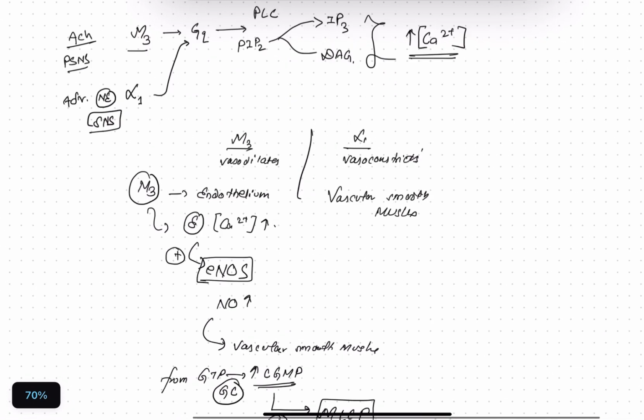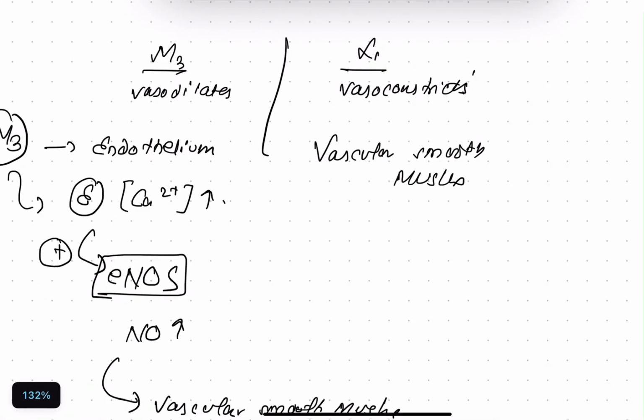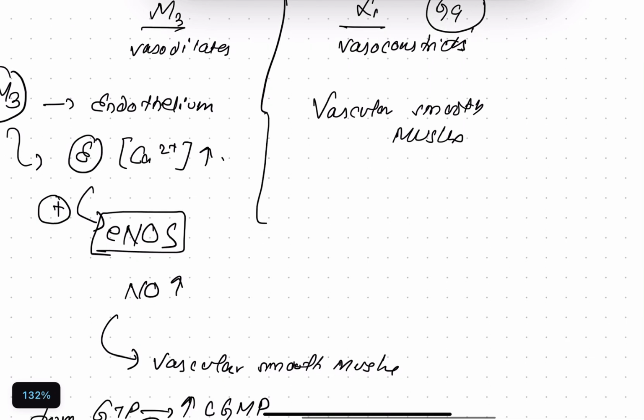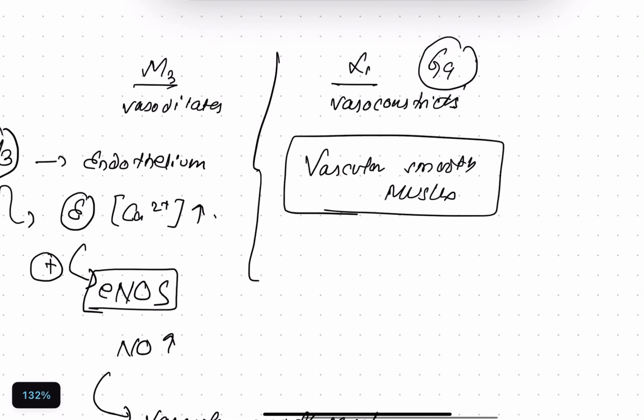In contrast, the vasoconstrictor alpha 1, with a similar Gq profile, is going to cause vascular smooth muscle contraction. How? Because the alpha 1 receptor is present in vascular smooth muscle itself.